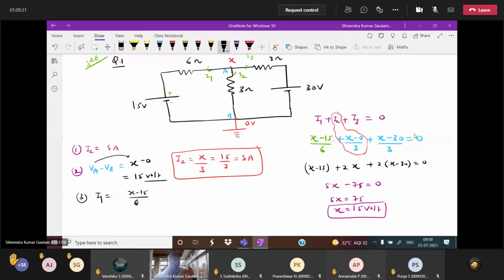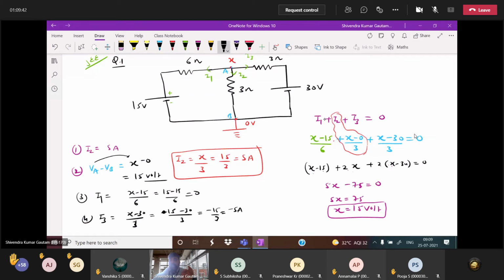You see 15 minus 15 over 6, 0. What about the I3 value? Minus 5 ampere. Very good. 15 minus 30 divided by 3 is minus 15 by 3, which is minus 5 ampere.